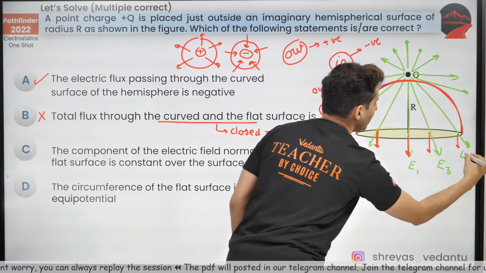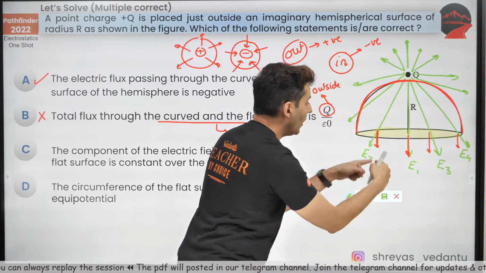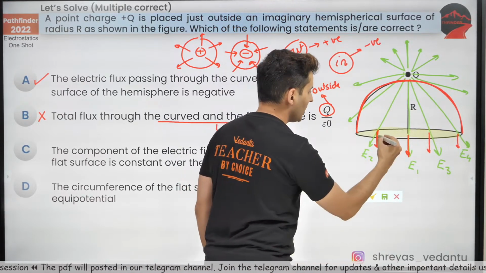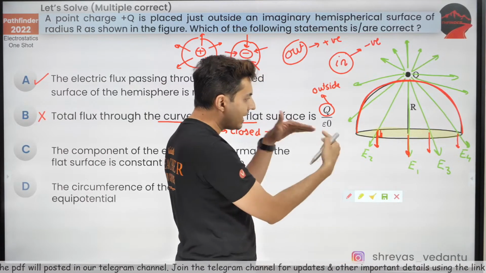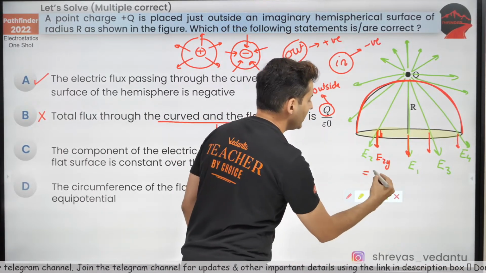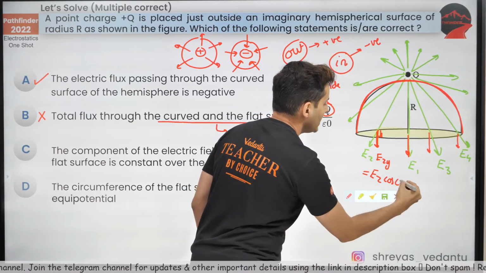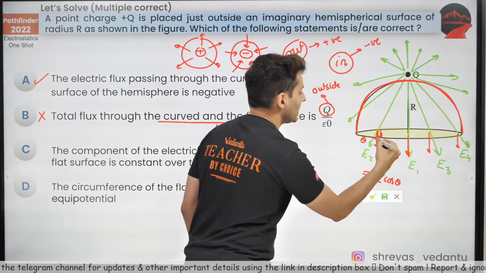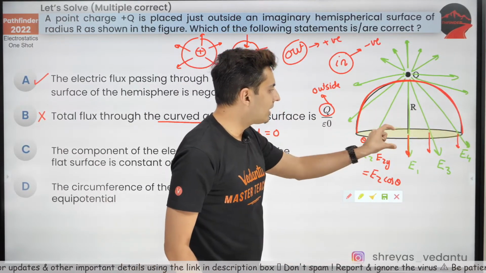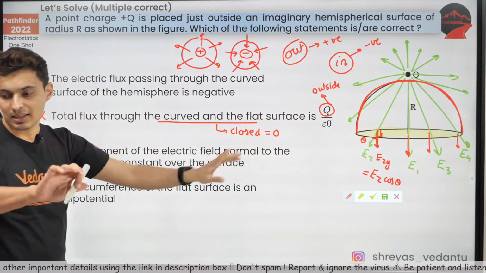E1, E2, E3, E4. Their vertical component is also going to be different because the angles are different. This is E2y. E2y will be E2 cos theta, and this theta will also change when you go from one point to the other. So definitely that vertical component is not constant everywhere.